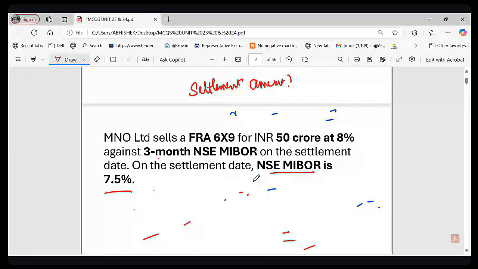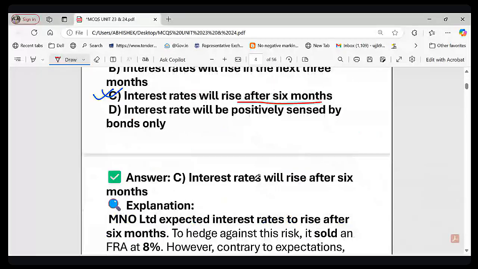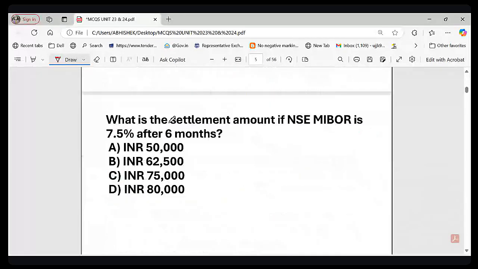Now let me show you the question. The question is, what is the settlement amount if NSE MIBOR is 7.5% after 6 months? Option A, 50,000. Option B, 62,500. Option C, 75,000. Option D, 80,000.